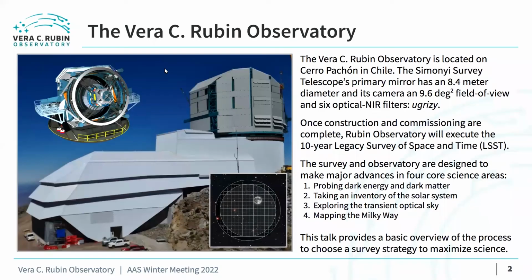The Vera Rubin Observatory and its 8.4-meter Simonyi Survey Telescope are currently being built in Chile. Once construction and commissioning are complete, the Rubin Observatory will execute the 10-year Legacy Survey of Space and Time, the LSST, an optical imaging survey of the southern sky that is scheduled to begin in a few years. Both the observatory and the survey are designed to make major advances in 4 core science areas: dark matter and dark energy, the solar system, transients and variable stars, and the Milky Way and local volume.